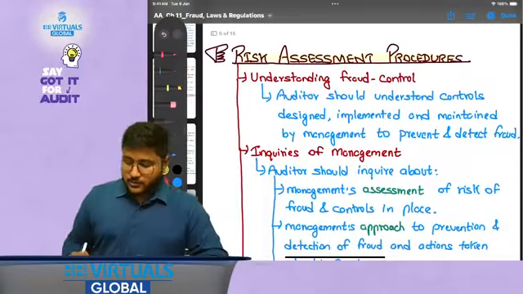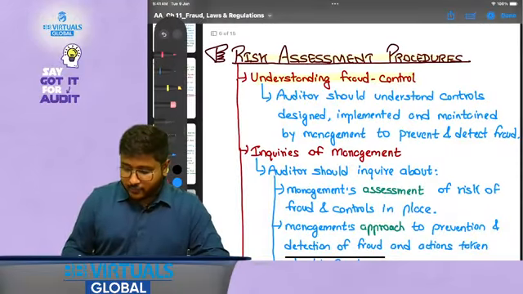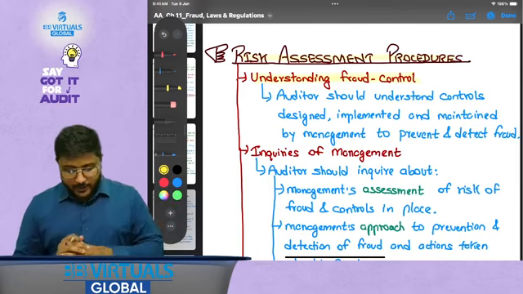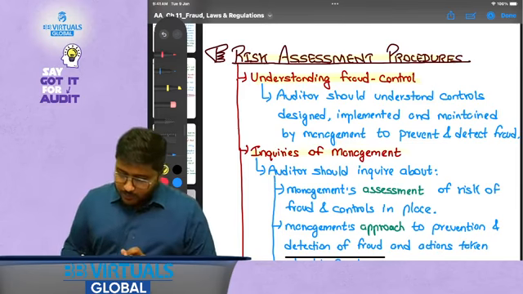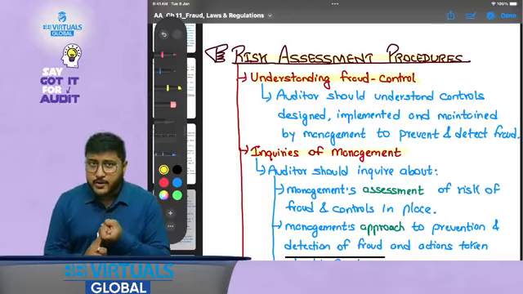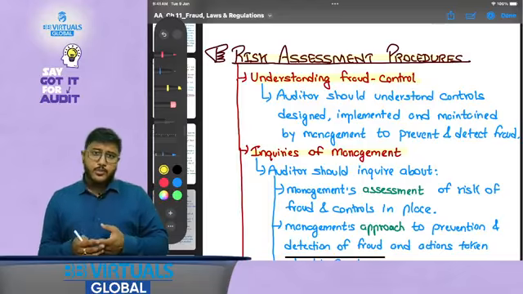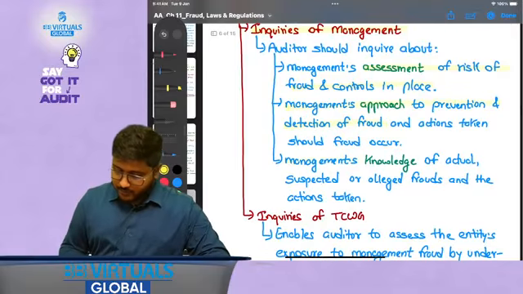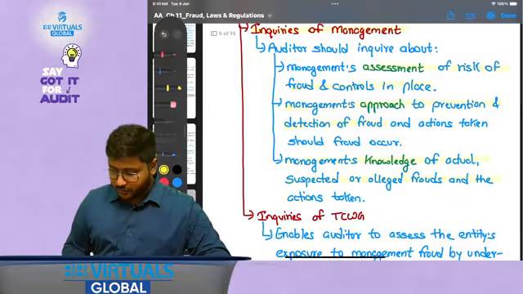Now, risk assessment procedures. So what are risk assessment procedures? Understanding fraud control. That is, auditor should understand controls designed, implemented and maintained by the management to prevent and detect fraud. Then inquiries of management. What auditor should do? Auditor should inquire the management about, is there any suspected fraud that has been there, how the management responded to it, etc.